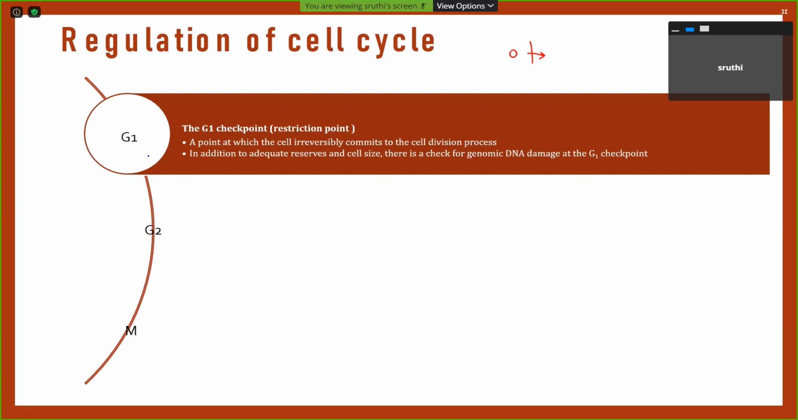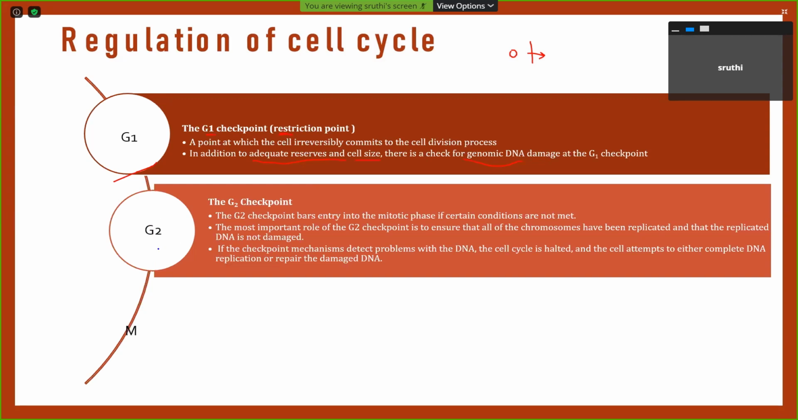This is the checkpoint which ensures that the cell is fully grown so that it can be sent to the G2 phase. If the cell has some abnormalities, the G1 checkpoint analyzes it and stops the cell at the G1 phase, and it will not enter the next phase. It checks for adequate reserves and cell size, and for DNA damage. That is the role of the G1 checkpoint, also called the restriction point.